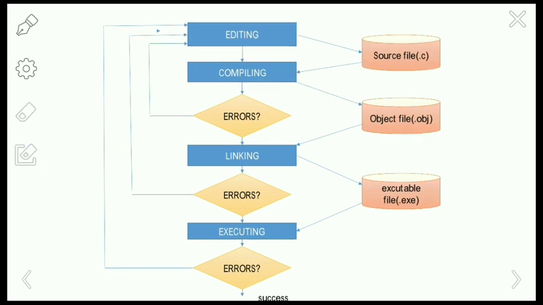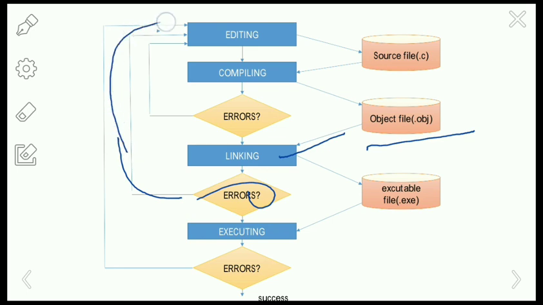Next one, linking. This process is inbuilt and it comes with the Turbo C compiler. The object program with the extension .obj is given as input to the linker, and the linker checks for errors here. If there is any error, then go back to the first step, that is editing, to modify the source program. If the object code is error free, then the linker will convert the .obj file into an executable file with the extension .exe.